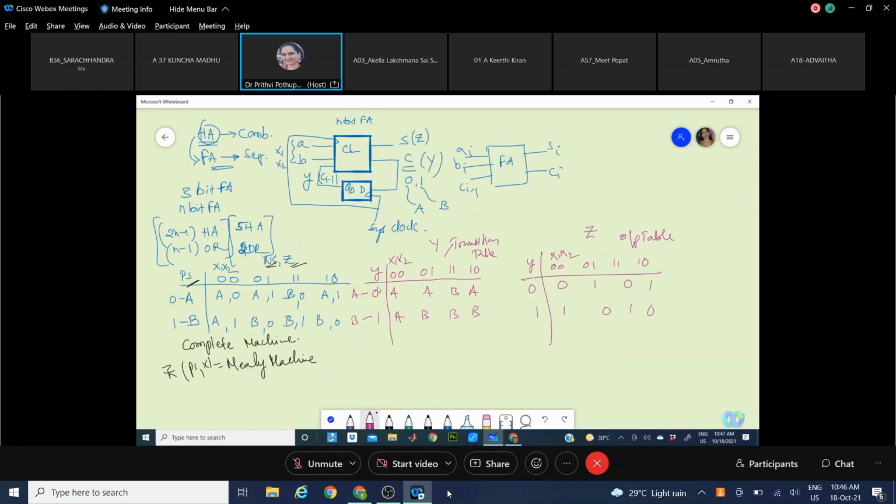Okay. Now you replace these A's and B's with the values. We define the equations. So 0, 0, 1, 0, 0, 1, 1, 1. Now, if you check this, this is looking a little bit like a K-map. No?